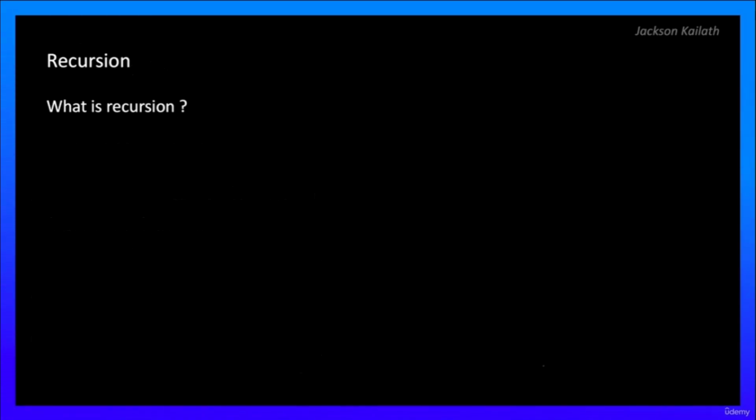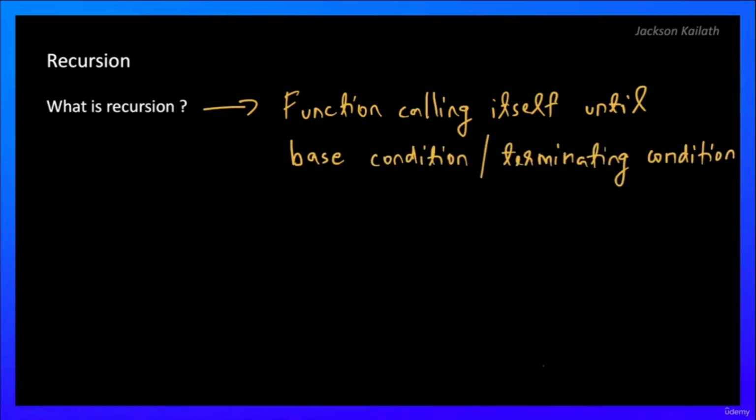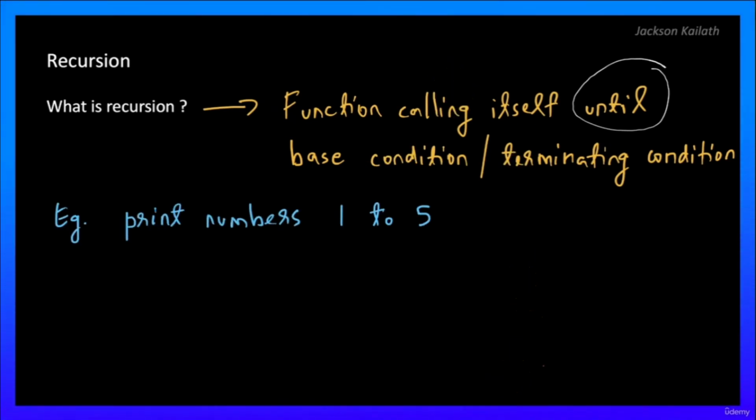Now, in simple terms, recursion is just a function calling itself until a base condition or a terminating condition occurs. Let's take an example to understand what is written over here. Let's say you want to print the numbers from 1 to 5.